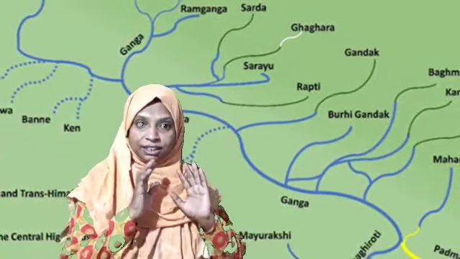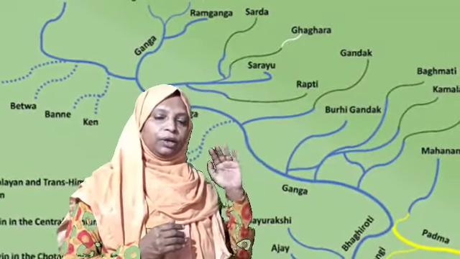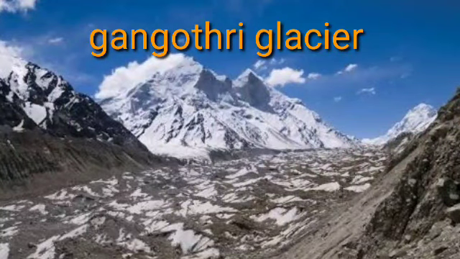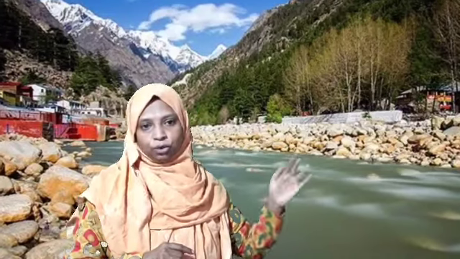River Ganga is the longest river of India. Its origin is the important glacier called Gangotri Glacier in the Himalayas, and the river in its origin is called Bhagirathi. It is also known as the headwaters of the river Ganga.